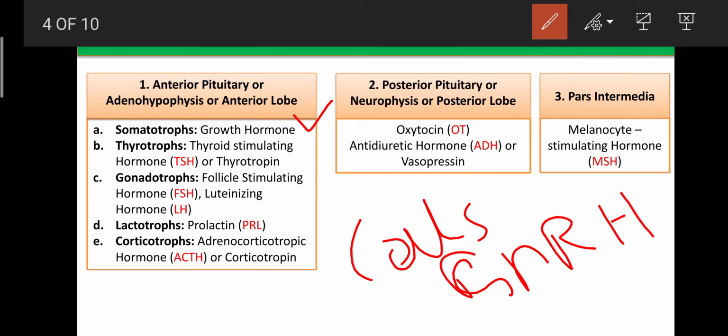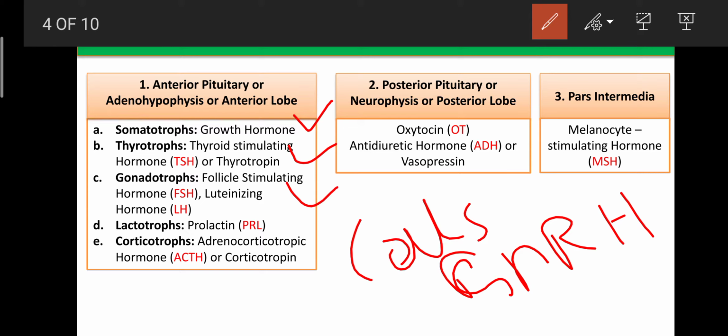The second type of cell is known as the thyrotropes. The thyrotropes receive thyroid stimulating releasing factor from the hypothalamus. That factor reaches the thyrotropes, which are special cells present in the anterior lobe. Then the thyrotropes are involved in the synthesis of thyrotropin, or TSH, that is thyroid stimulating hormone.